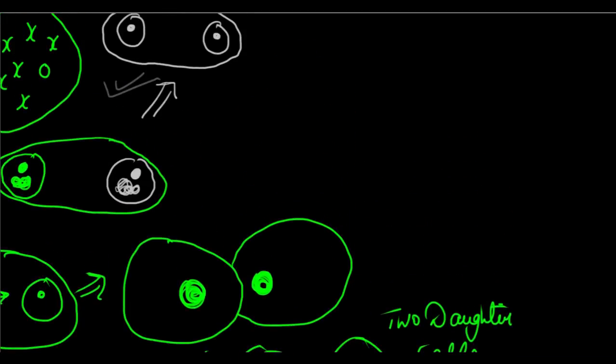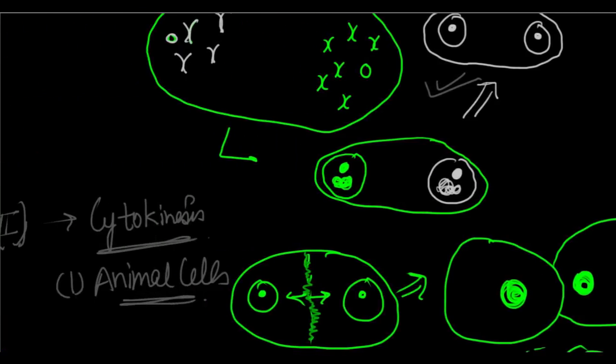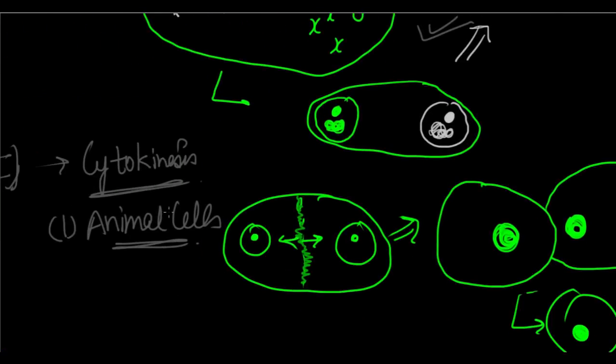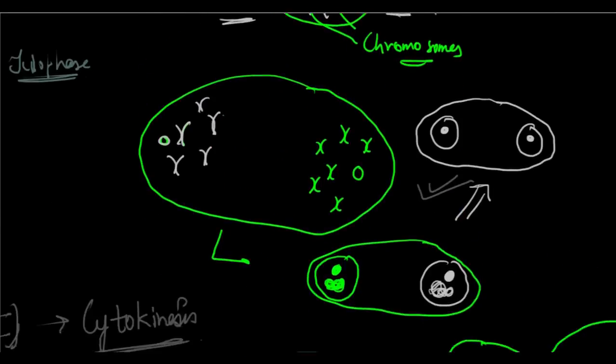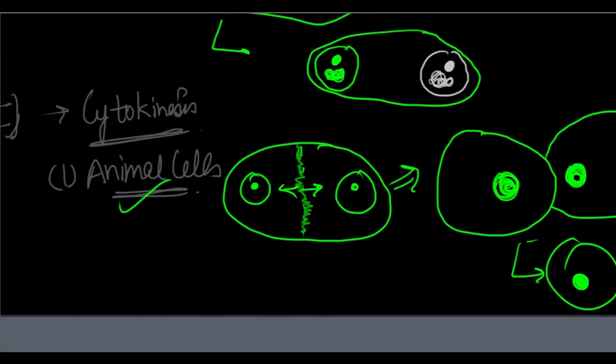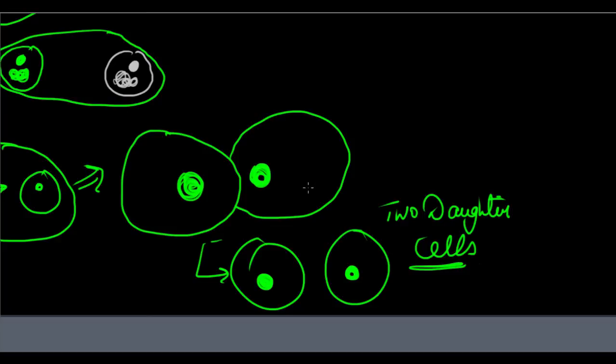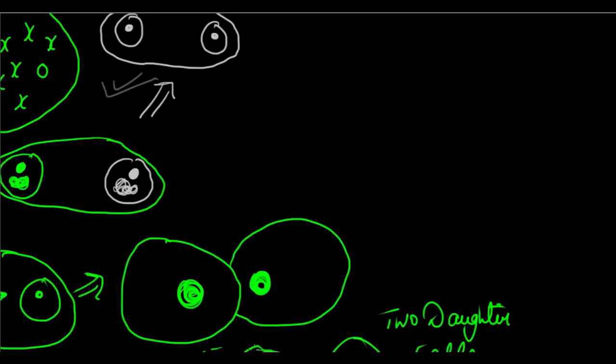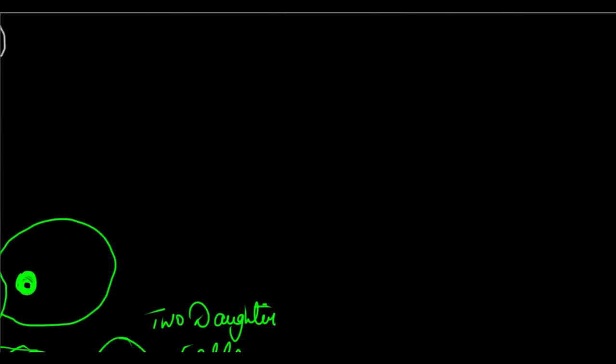So that's how cytokinesis takes place in the animal cell. You have this cell which has 2 nuclei. This 2-nuclei cell breaks its cytoplasm and forms 2 daughter cells. And now one important thing to note, since it is mitosis, each cell will have 2N chromosomes. And as we showed here, it is very easy, though it's a very complex procedure, how we got both to have 2N chromosomes. So that's with respect to your animal cells.